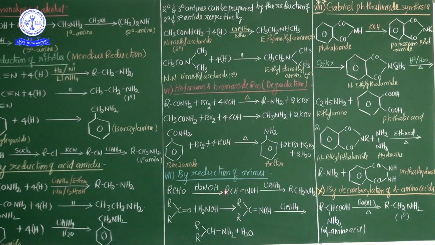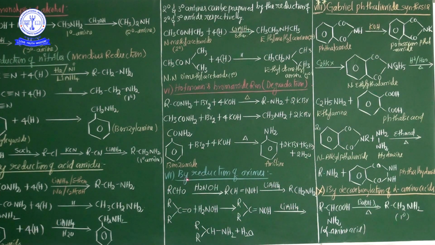So the start can be made from an aldehyde or ketone. These carbonyl compounds, such as aldehyde or ketone, are treated with oxime, and finally primary amines are liberated.